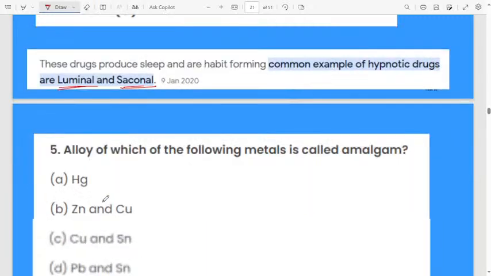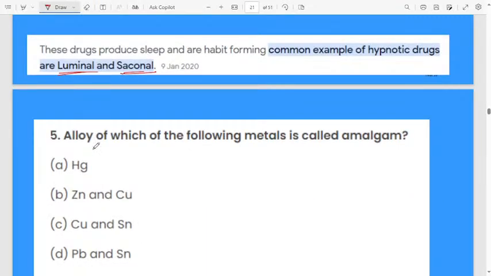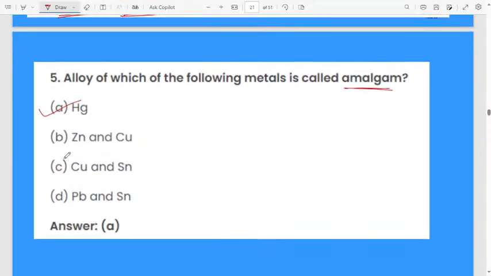Okay. Next, alloy of which of the following metals is called amalgam? First one is mercury. Second option zinc and copper. Third option is copper and tin. Fourth option lead and tin. Alloy of which of the following metals will form an amalgam? Yes, who has given the first option? Mercury. It will be the correct answer.